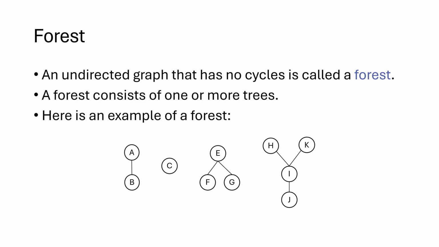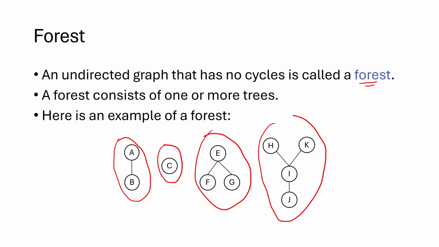As you can see, this whole graph at the bottom with all these vertices A, B, C, E, F, G, H, I, J, K, in its entirety doesn't have any cycles, and because of that, it's a forest. Now, another way to think about this is that a forest is a collection of trees, because if you look at each one of these components individually, it's a connected graph with no cycles, so it's a tree. And the forest is a collection of trees.